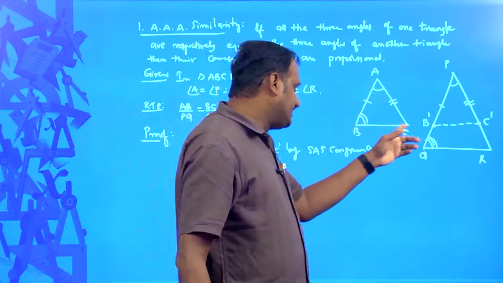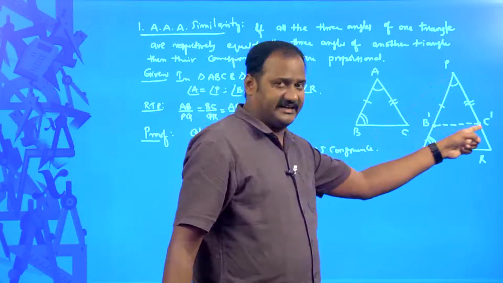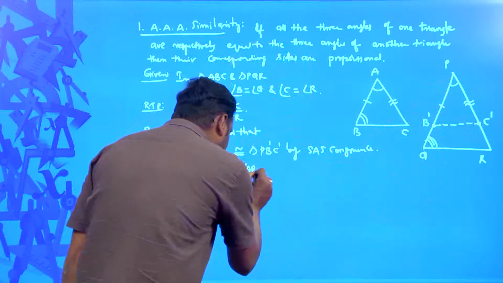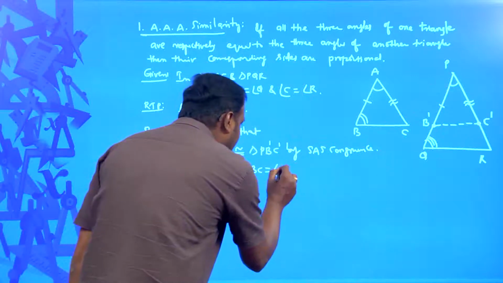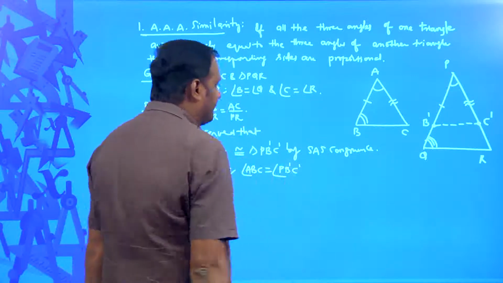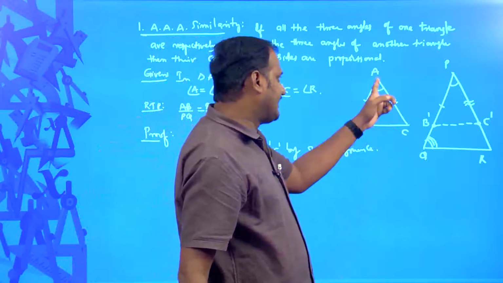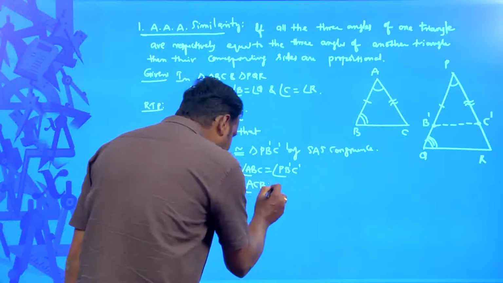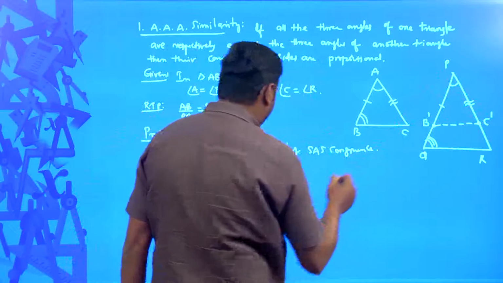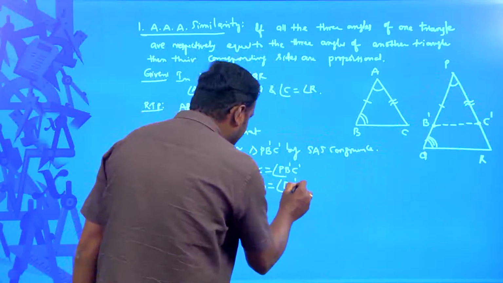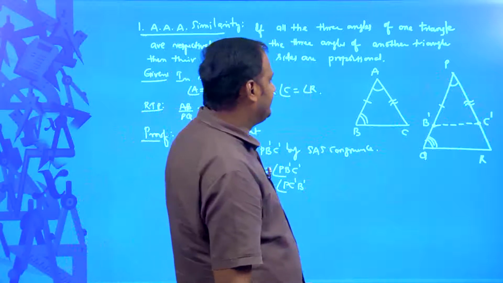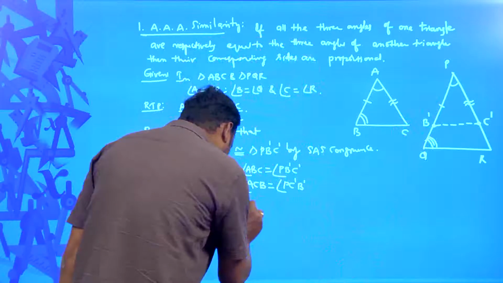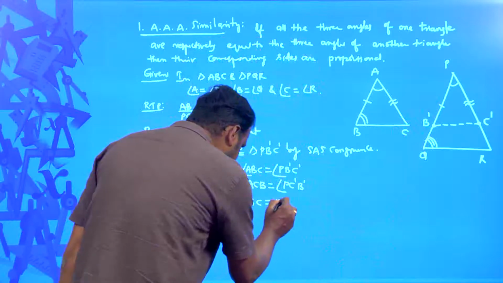Angle ABC is equal to angle PB dash C dash. Can we say that? Right. And what is the other one? Angle ACB is equal to angle PC dash B dash. Of course, one more thing that we can say is that BC is equal to B dash C dash also.